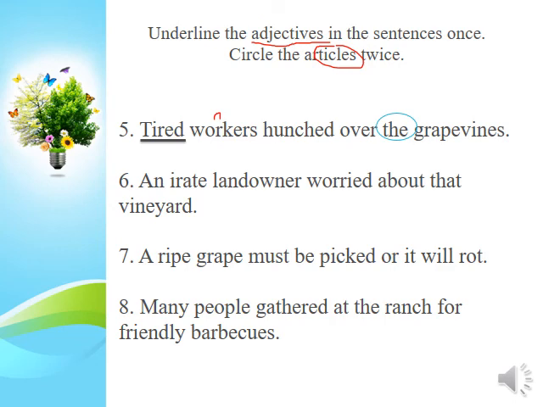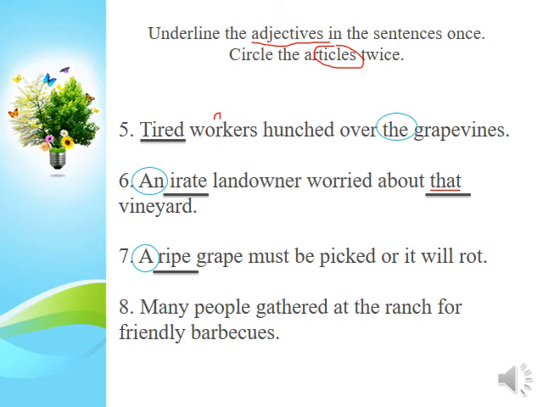So what is the article? Here is an, and the adjective is irate. Is there another article or another adjective in this sentence? Yes, we have that. That here is an adjective that tells which one. Number 7. Okay. So a ripe grape must be picked or it will rot. We have a as the article and ripe as the adjective.